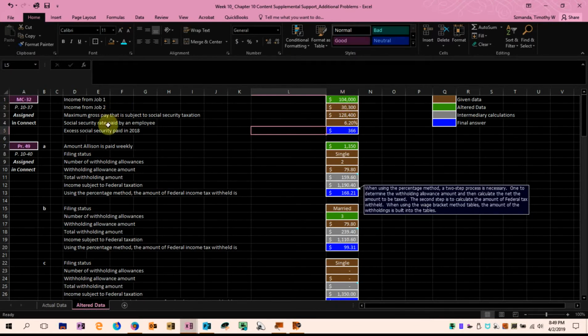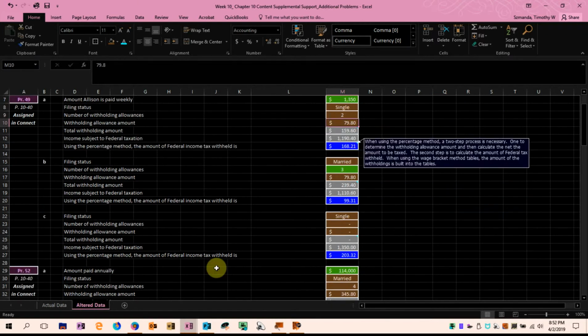To calculate the excess paid in 2018, we would add together the two incomes from the jobs, 104, using my altered data in green, and the 30,300 given in the problem. We would compare that to the $128,400 maximum Social Security threshold, and then multiply the excess by 6.2%, which is the Social Security withholding for the employee. It turns out, using my numbers, that the employee paid an excess of $366 of Social Security taxes.